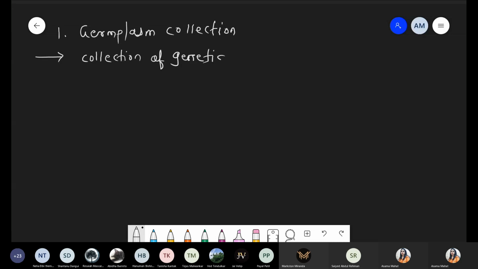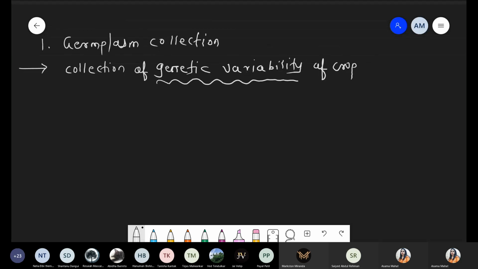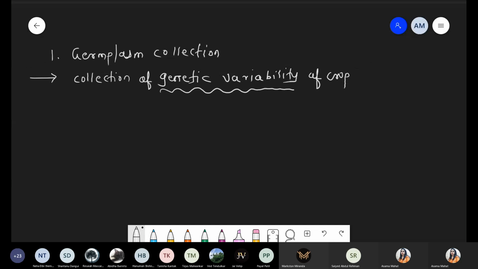genetic variability of crops. And please remember this point: whenever we are talking about the genetic variability of crops, those crops should belong to related species. Please write down one point here: crops should belong to related species.